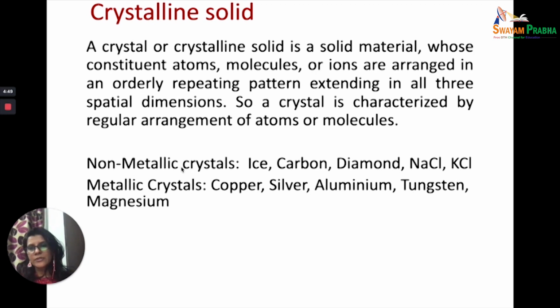Now there are two kinds of crystalline solids that we are going to talk about, and we always talk about non-metallic crystals and metallic crystals. So ice, carbon, diamonds, sodium chloride, potassium chloride: these are examples of non-metallic crystals. Whereas metallic crystals are copper, silver, aluminium, tungsten, magnesium. So all metals follow this metallic crystal category. So there is an arrangement which is followed by metals.